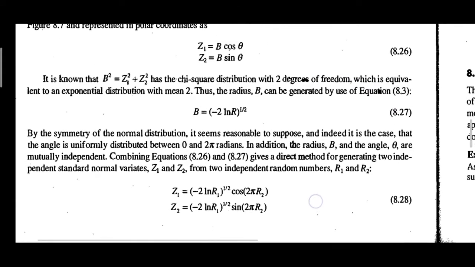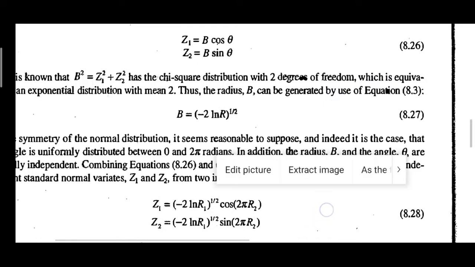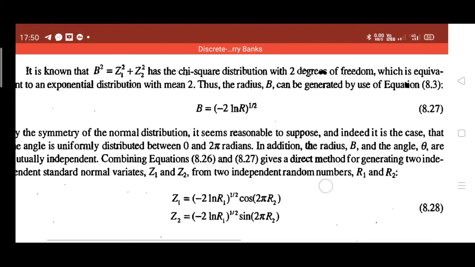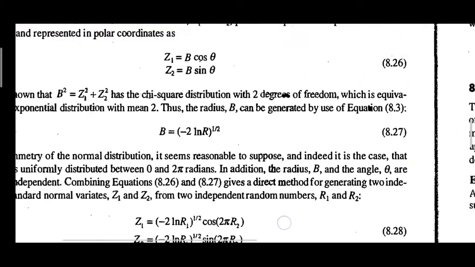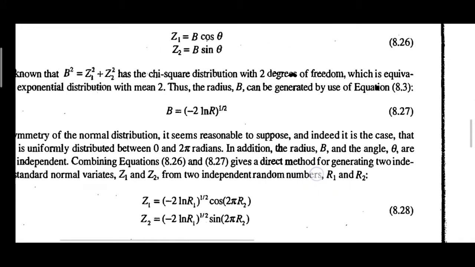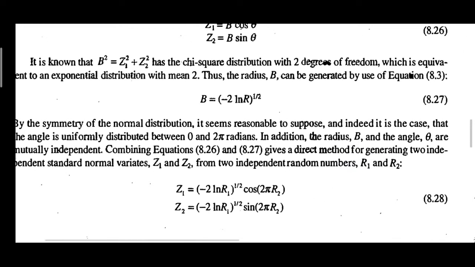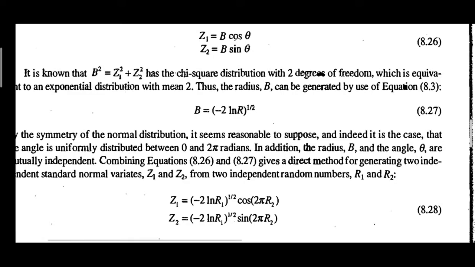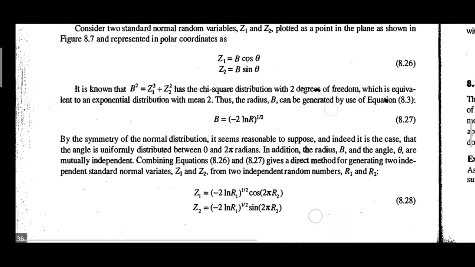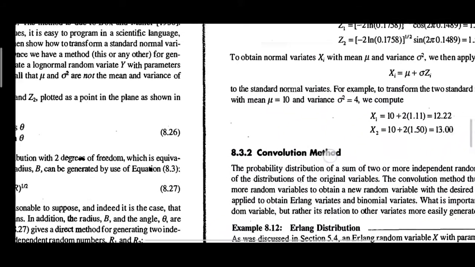So we are replacing the value of theta. Combining the previous two equations, 8.26 and 8.27, we are going to redefine Z1 and Z2 in terms of R1 and R2. Z1 equals b, replaced by minus 2 ln of R1 to the power 1 by 2, times cos of 2 pi R2, and Z2 uses sine of 2 pi R2. As per the theory, we are going to replace them.